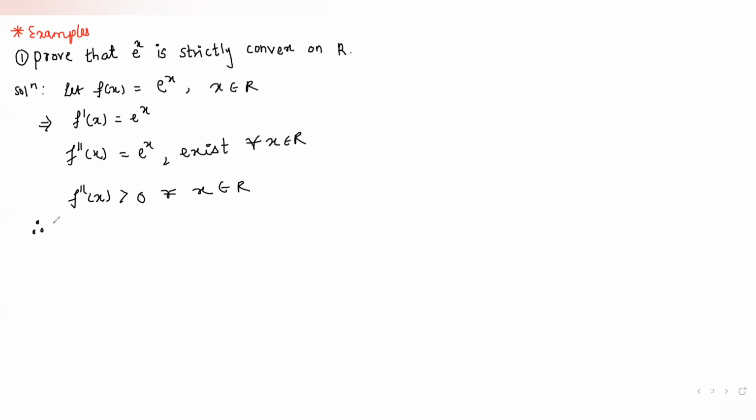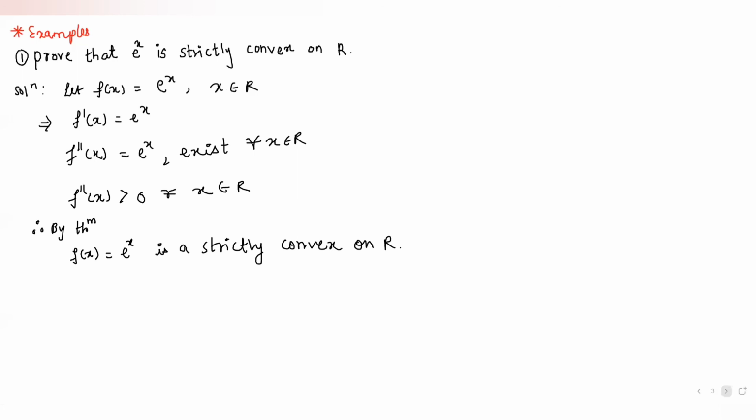So therefore, by theorem, since the double derivative of this function is strictly greater than 0 and exists for x belongs to R, we have f of x equal to e to the power x is a strictly convex function on R. So hence this first example has been proved.